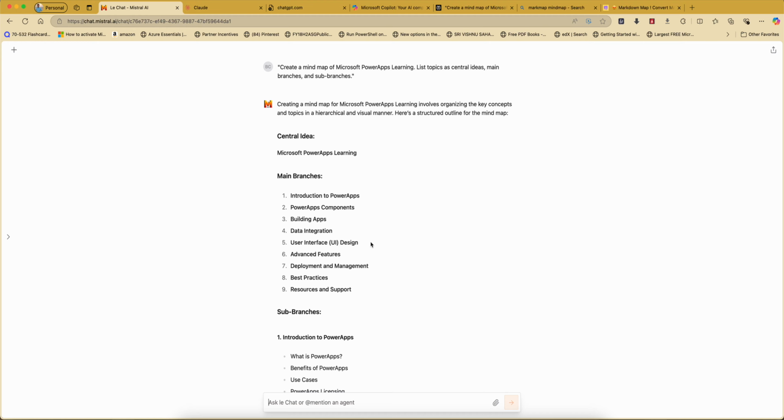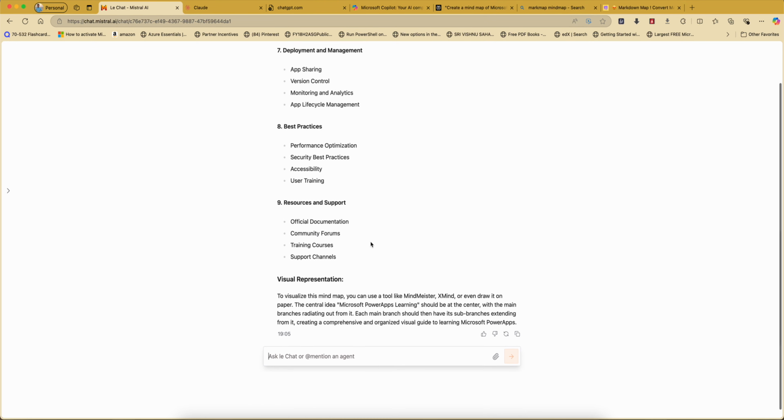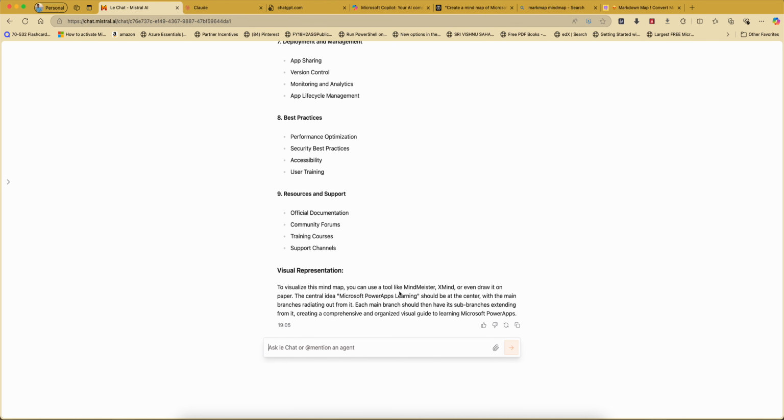You can ask other things also about Power Apps and Power Automate. So let's check how we can get a solution from this.